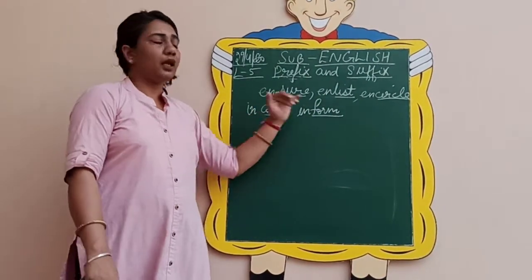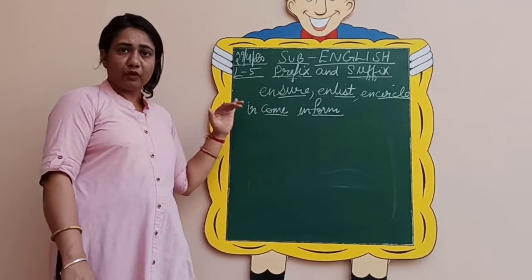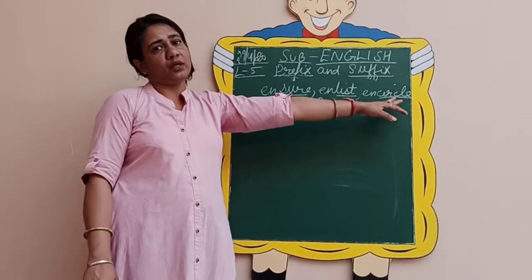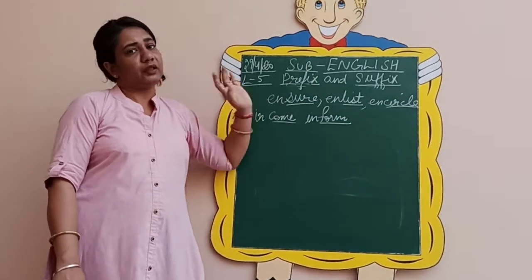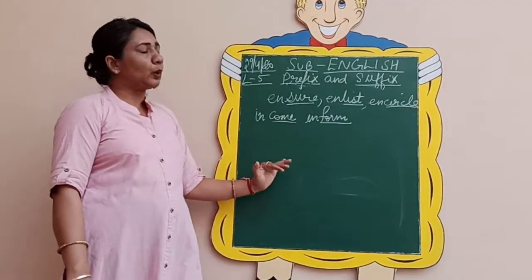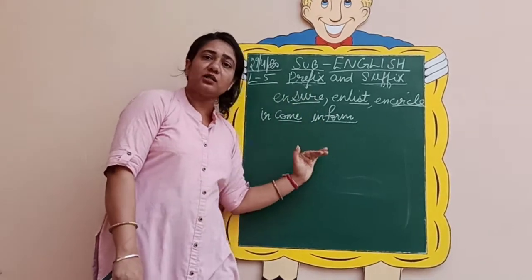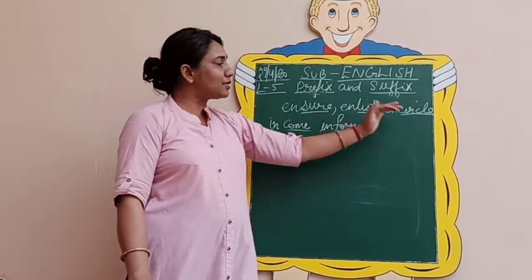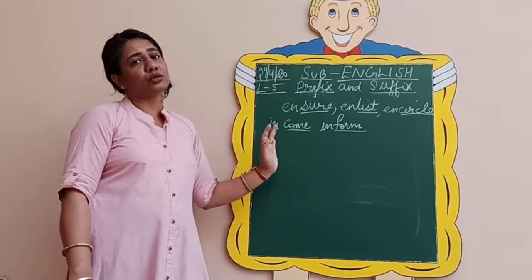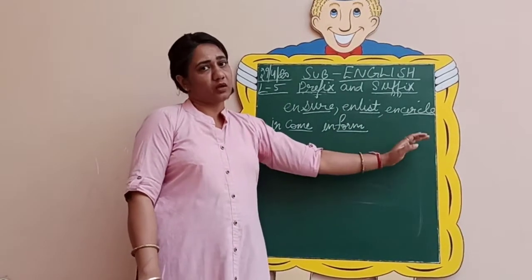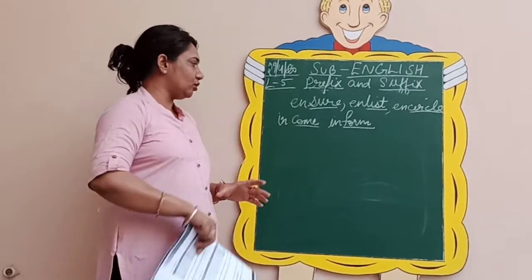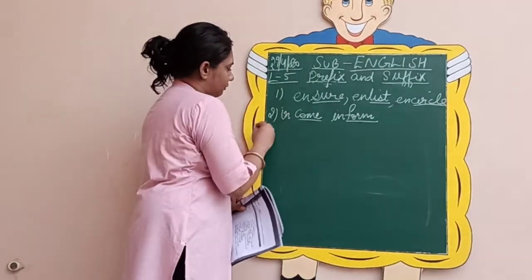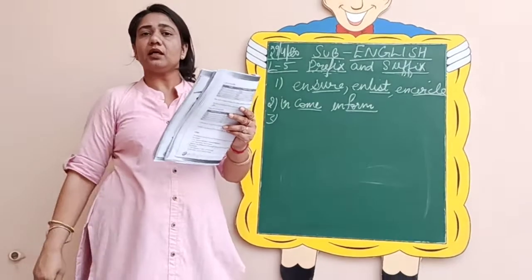So this way 2 I have done for you and 1 is left out, that is your homework. You are going to do it for yourself in the book. So what I will do is I will take two words of each prefix and suffix. So whatever is left, the third one you are going to add to the list yourself as practice. So this was the second one, this was the first one. So let's see the third one now.